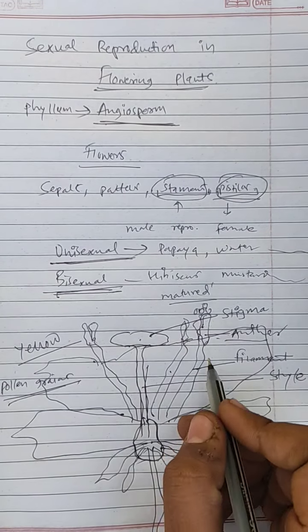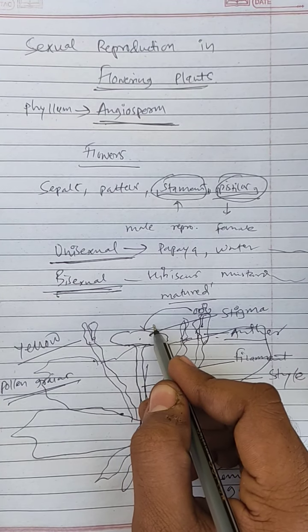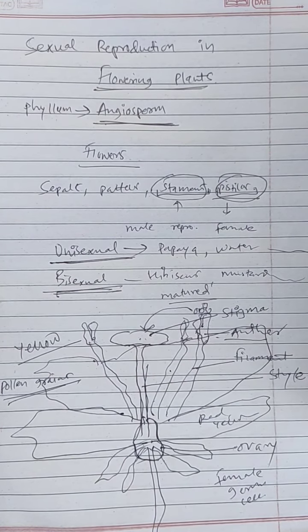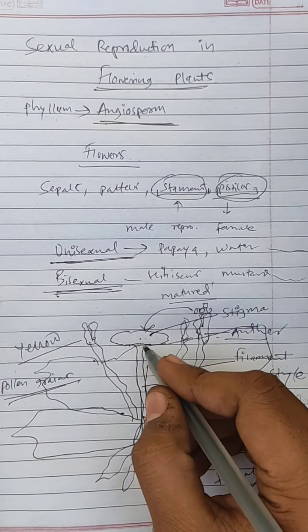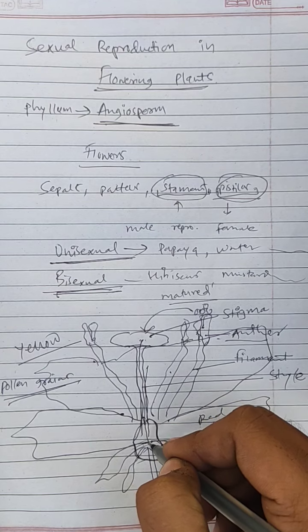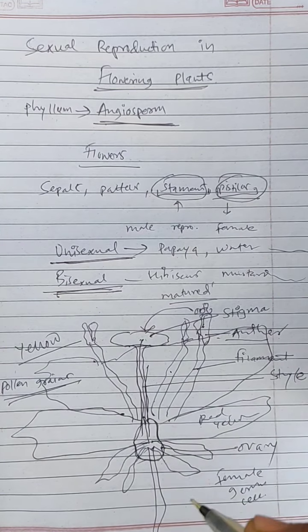Now, these pollen grains somehow have to get onto the stigma, which is the platform by which they can reach our female germ cell present in the ovary.